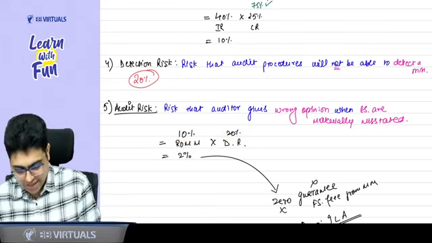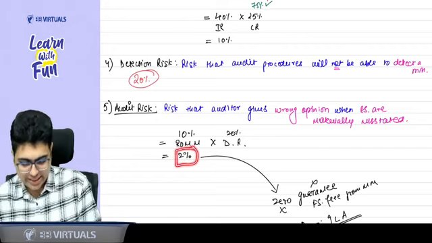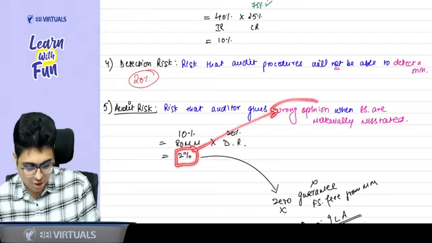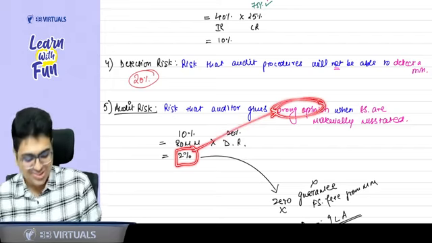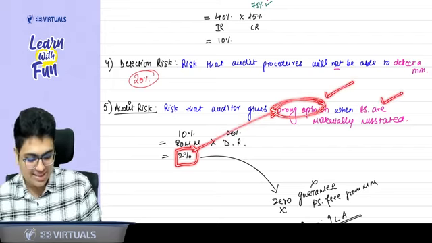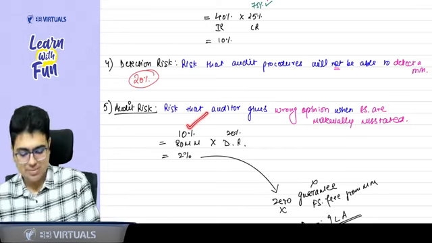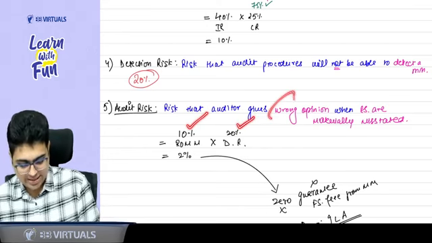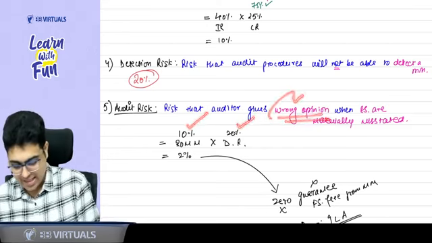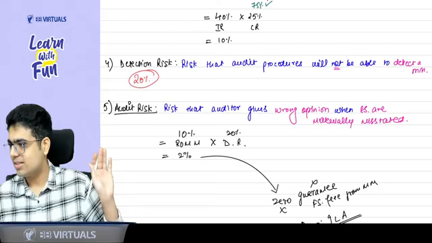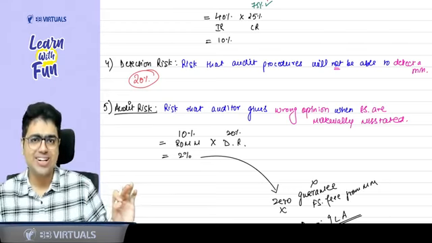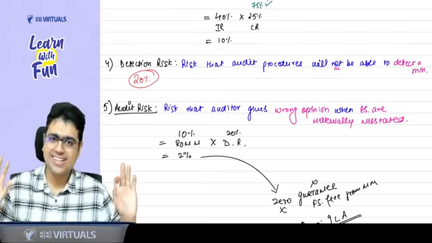And now when the material misstatement is not detected, he will give a wrong opinion. So wrong opinion when financial statements are materially misstated. When the financial statements are materially misstated and he is not able to detect, that time he gives a wrong opinion, and that is called audit risk. You understood the concept or not? Yes, sir. These things you just need to understand as a good student.